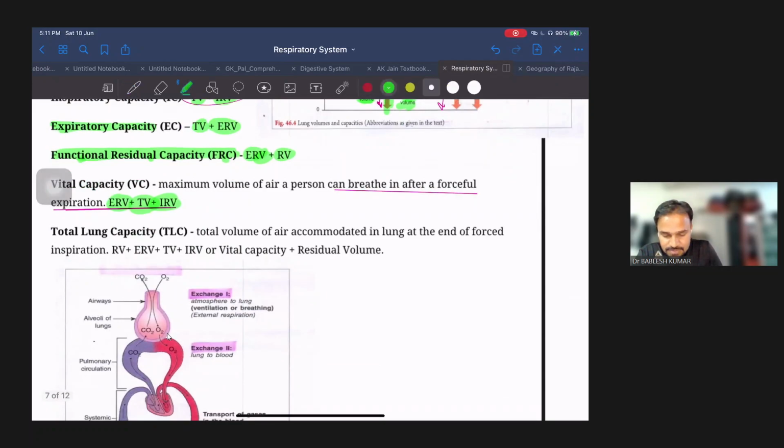Now the final term is total lung capacity. Total lung capacity, the term itself is defining, total means maximum air which can enter inside the lungs. तो इसमें we can add all the parameters like residual volume plus expiratory reserve volume plus tidal volume plus inspiratory reserve volume. That is called total lung capacity. It is the maximum lung capacity of a person. ठीक है.